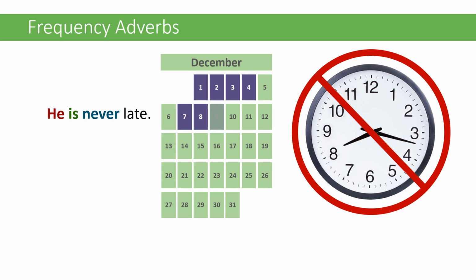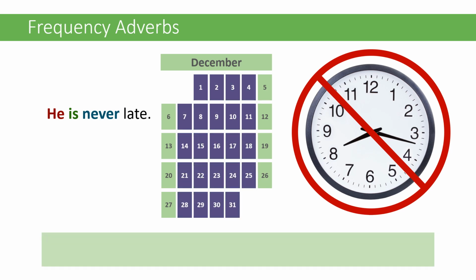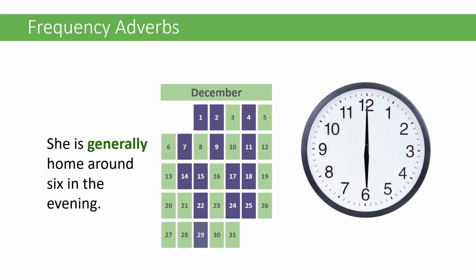Frequency adverbs go after the verb to be. Look at this example. He is never late, rather than he never is late. With the verb to be, the frequency adverb is going to come afterward. She is generally home around 6 o'clock. Again, generally is a frequency adverb, and it comes after the form of the verb to be, which is.